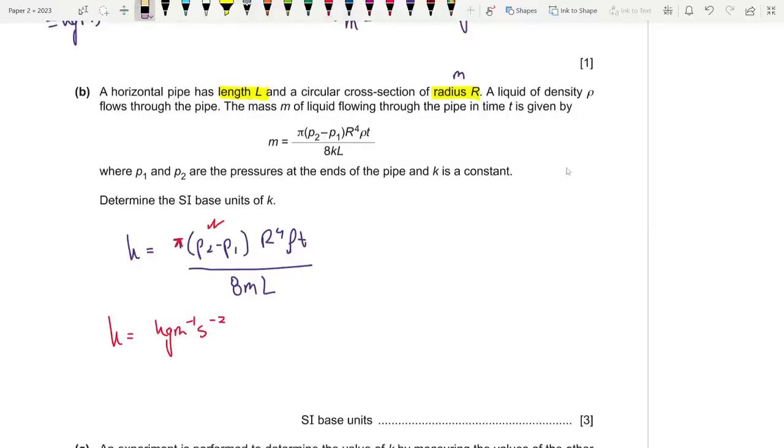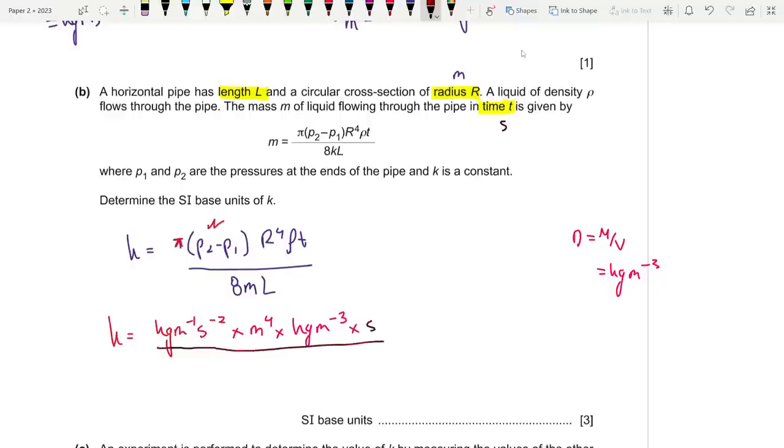Makes sense? So the unit will only come once, times r to the power 4, which is meter to the power 4, rho, density. Density equals mass by volume, so it's kilograms into meter to the power minus 3, kg m^-3, times t. What is t? Is it time? Yeah, time t, so it's going to be in seconds. So times seconds divided by 8 is a constant, so we ignore that.